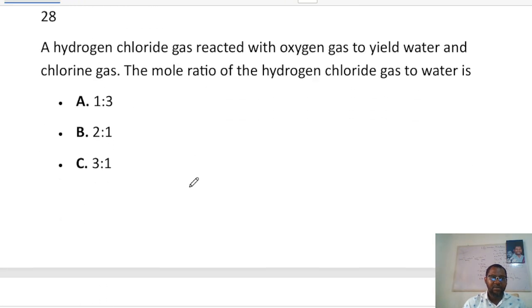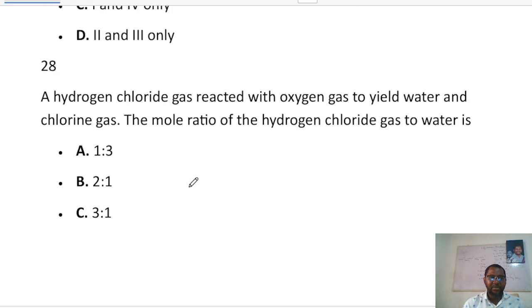Okay, the next one says hydrogen chloride gas reacted with oxygen gas to yield water and chlorine gas. The mole ratio of hydrogen chloride gas to water is, let's see, hydrogen chloride gas reacts with oxygen to produce water and chlorine gas.